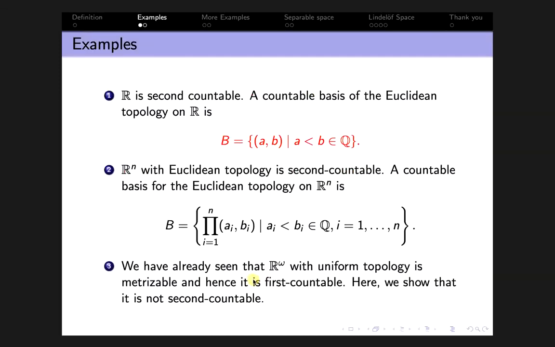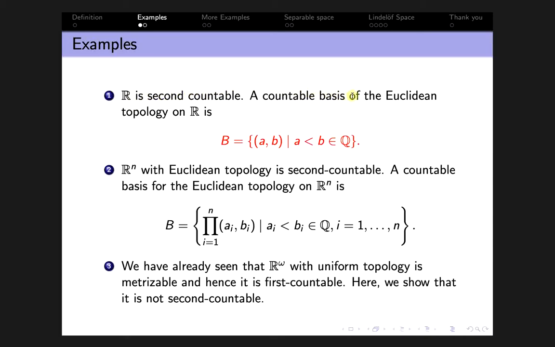Now we give some examples. In the first example, we consider the set of all reals. The set of all reals with Euclidean topology is second countable.